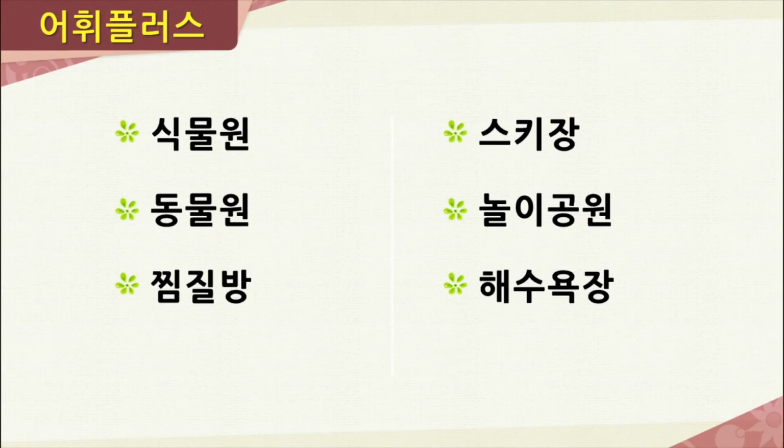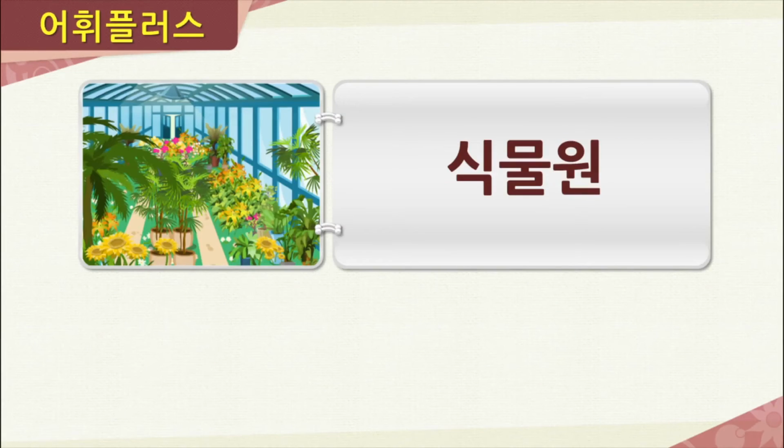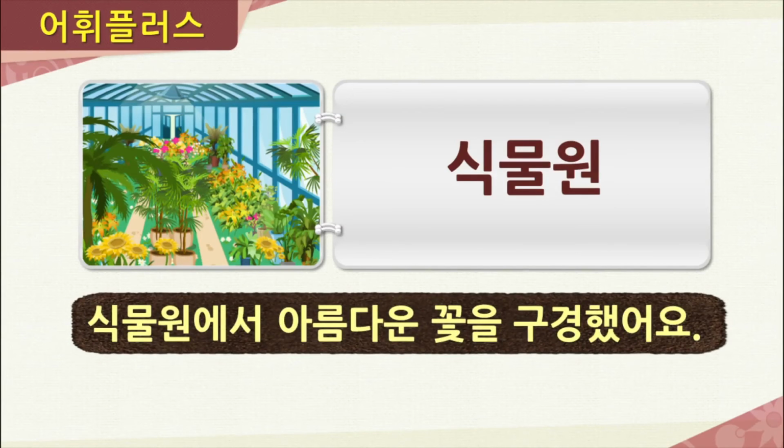Now it's time for the Vocabulary Plus section. Here, we will look at more words related to travel experiences. Now, our first word here is 식물원. Now, in this picture, there are lots of flowers and trees. There are various types of flowers and trees, as you can see. This is a 식물원, or botanical garden. So we can say, 식물원에서 아름다운 꽃을 구경했어요. Or, I looked at beautiful flowers at the botanical garden.